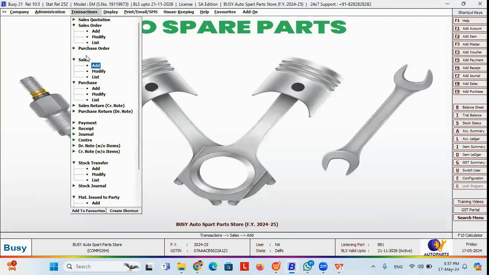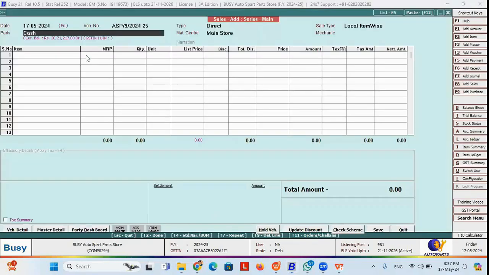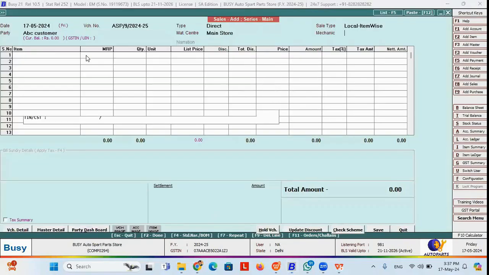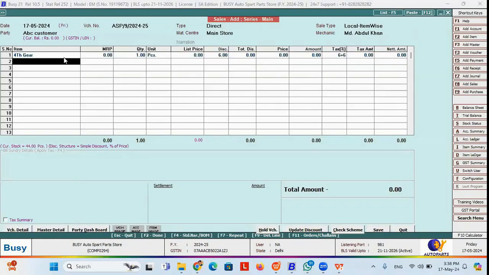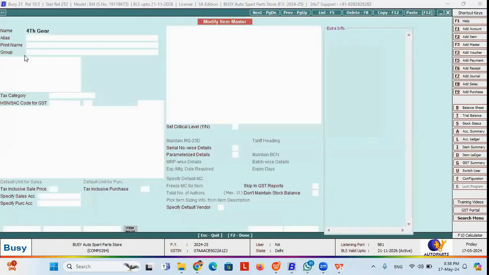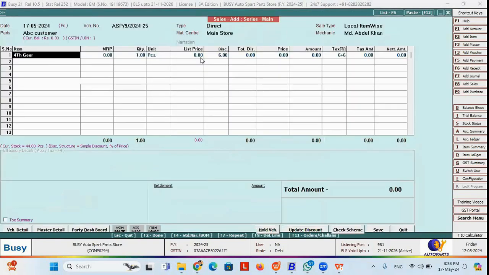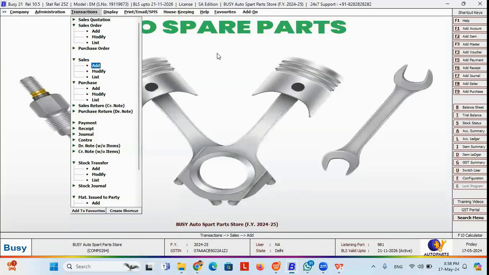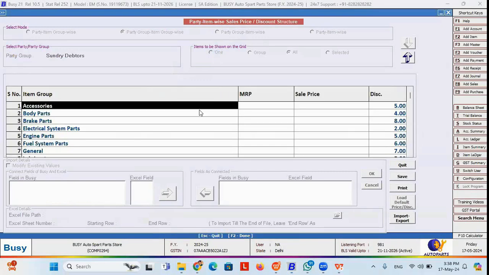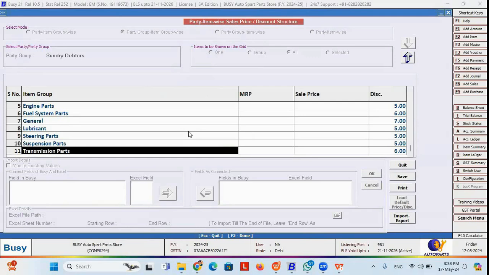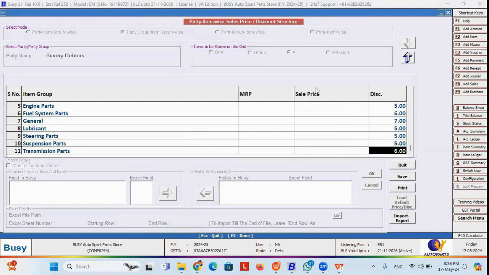So if I do a sale transaction with the ABC party, which is a customer under sundry debtor, and I select an item, you can see this item belongs to a group called transmission part. For transmission part, my discount comes as 6%. So it's picked directly from the pricing structure. Let me show you the pricing structure, where I have mentioned 6% for the transmission group of items. That's why the 6% was coming in the sale module.